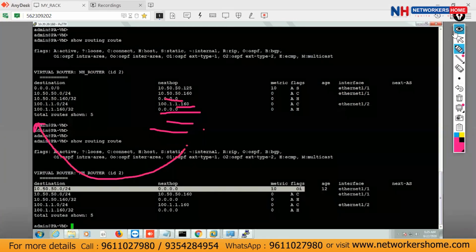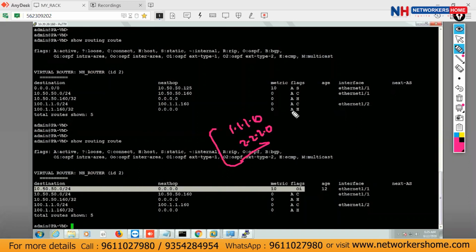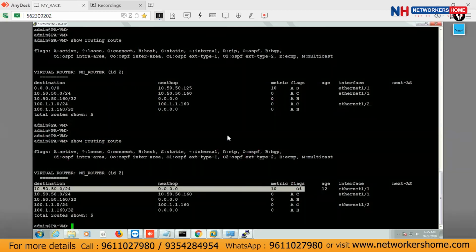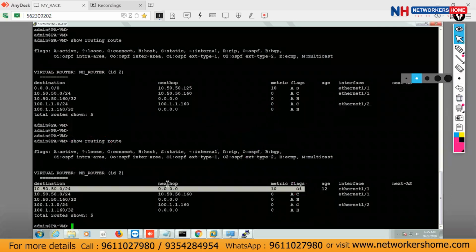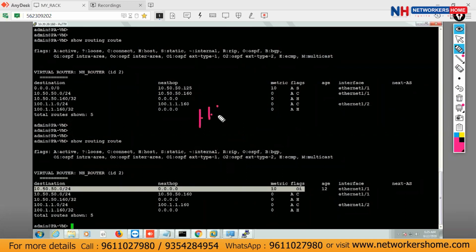Guys, tell me one thing, why are we not getting 1.1.1.0 and 2.2.2.0 here? OI means OSPF intra-area, because this is within the area. That's why it's showing this. What about other guys? Even though my OSPF is enabled and neighborship is already up, why are we not getting the 1.1.1.0 network and 2.2.2.0 network here?